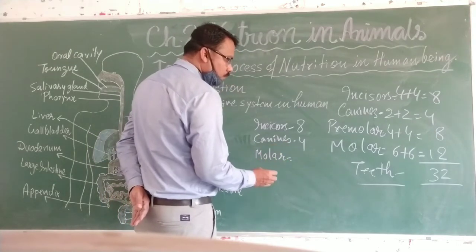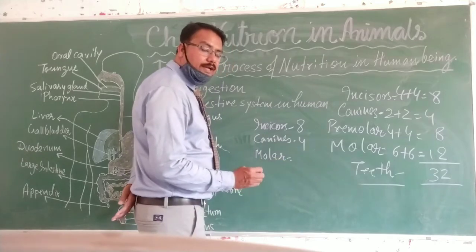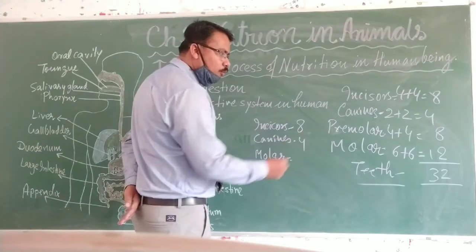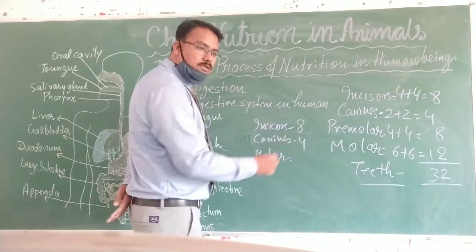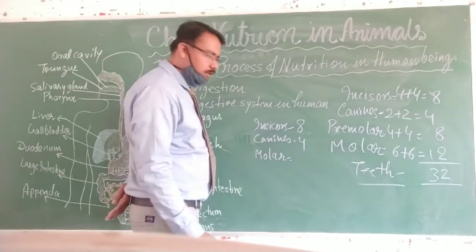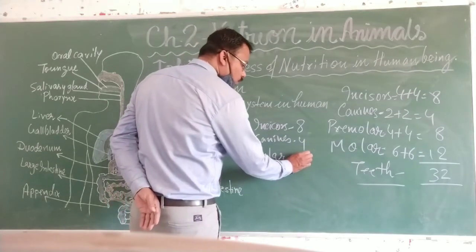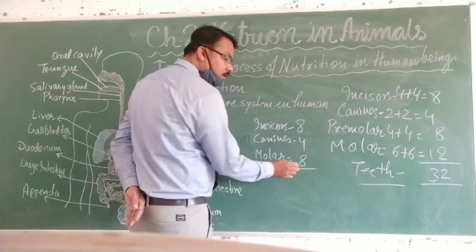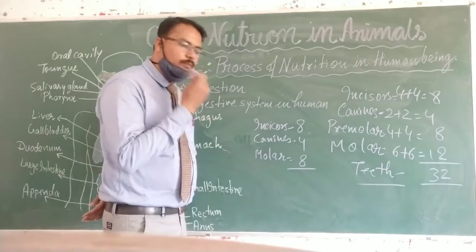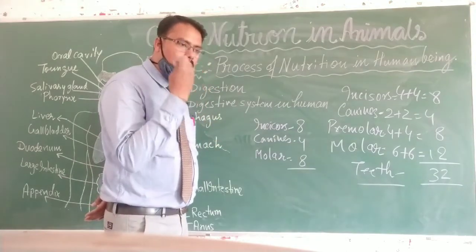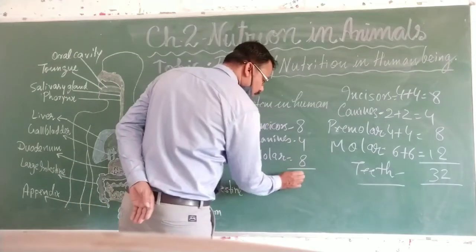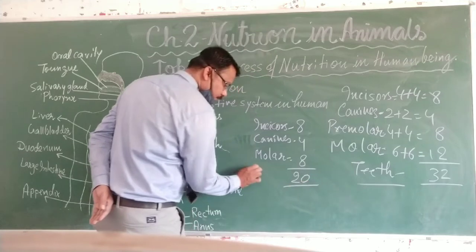So 8 molars, that means 4 molars in one jaw and 4 in the other jaw. Means counting both the jaws, that's total 8. So if you count here, it will be 20 teeth.